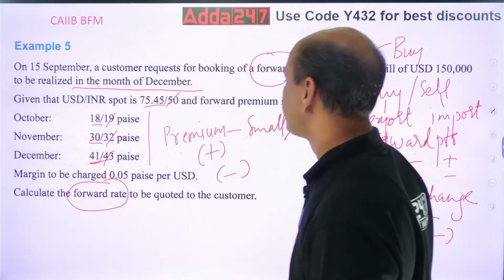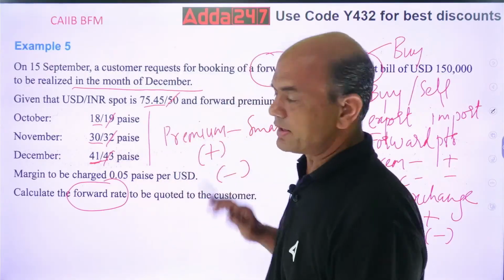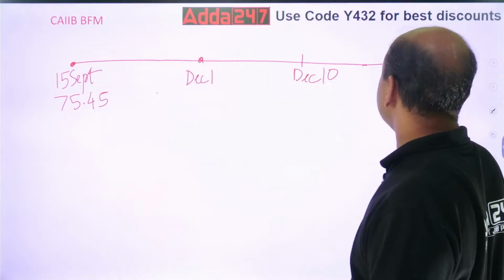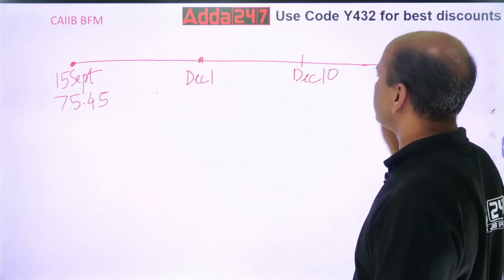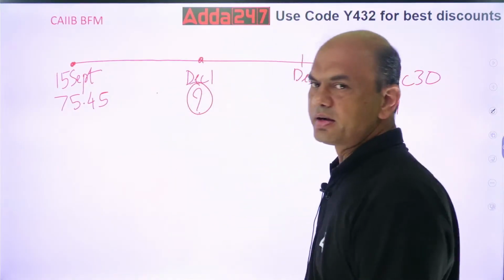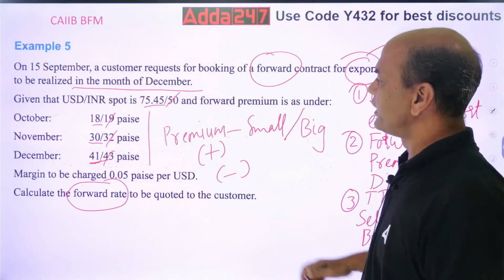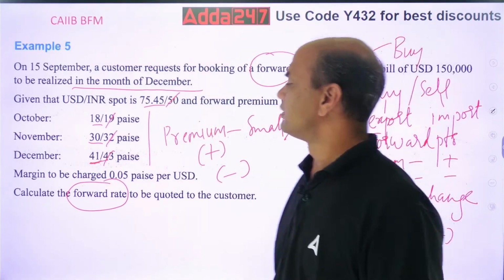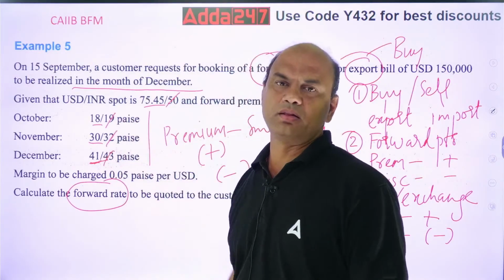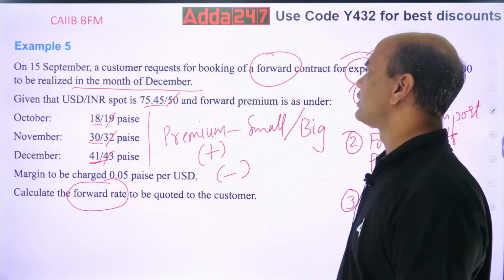Now pay attention to this 30 also. 30 and 41, I'll give you the idea. This December rate is always for the end, 41. But what is the rate for the beginning then? Which rate will I take over here for December 1? Which forward point do I take over here? Do I take 41 or do I take 30 or do I take 18?